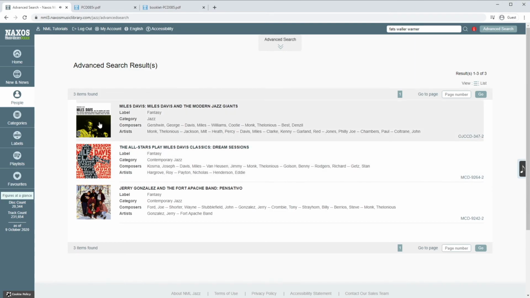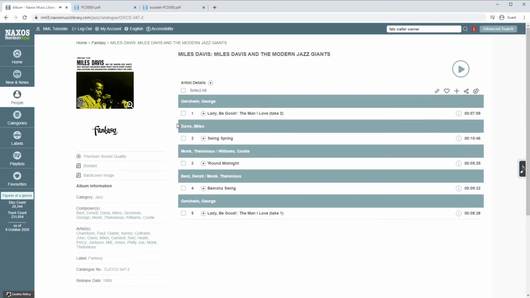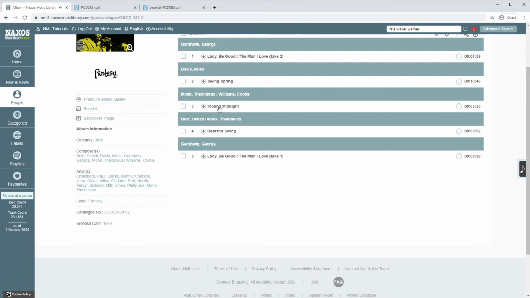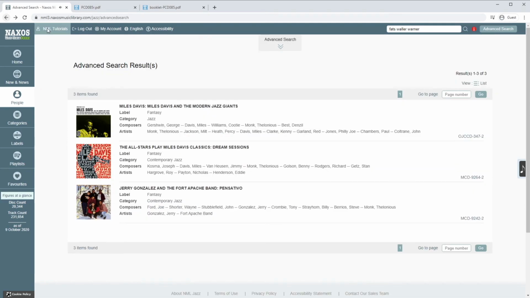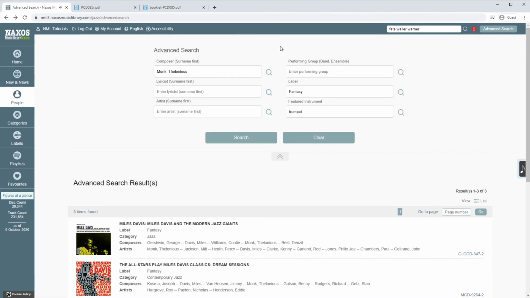Here we see an album by Miles Davis, and if we scroll down a bit, we can see his performance of Monk's Round Midnight. Back on the Advanced Search Results page, click the arrows at the top of the page to tweak the search to narrow down the results. For example, we could narrow it down to only show Miles Davis.